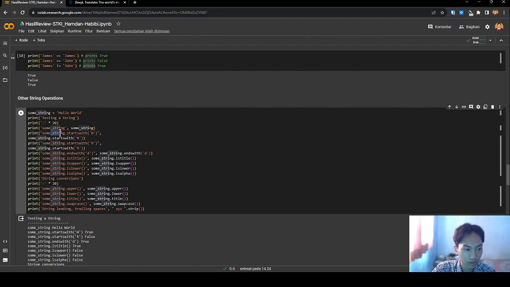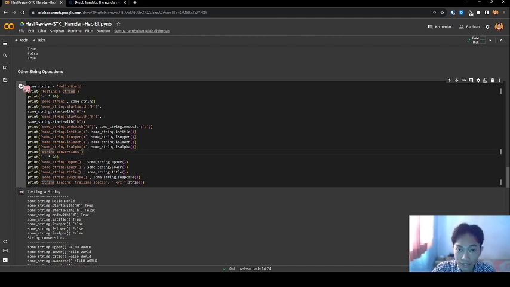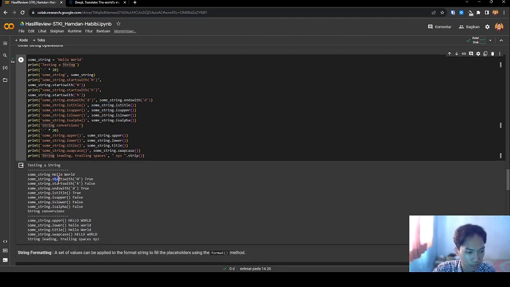I print whether some string starts with a. Okay, let's see the result of the program. Starts with h, starts with lowercase h, false; ends with d, true; title, true; is upper, false; is lower, false; is alpha, false. This is string conversion.